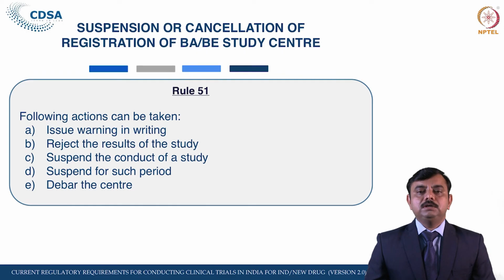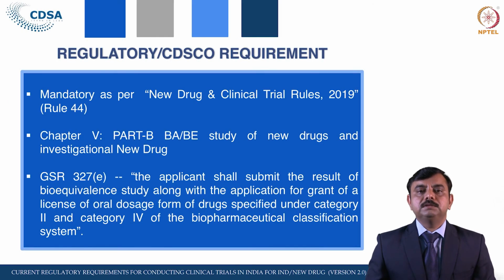So this is all about the application, permission, inspection, cancellation, suspension and appeal of the BAB study protocol and the BAB study center. Let us see where the regulatory mandate of this BAB study and BAB study center stands, its exact position in the rules. As we have seen, it is mandatory as per the New Drugs and Clinical Trials Rules 2019 in rule 44. Chapter 5 is related to the BAB study of new drugs, particularly Part B.